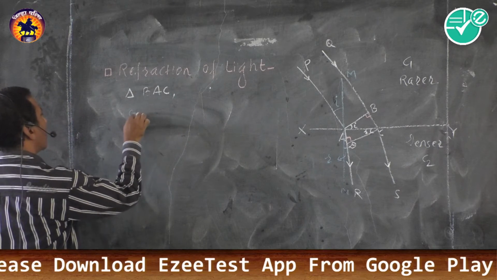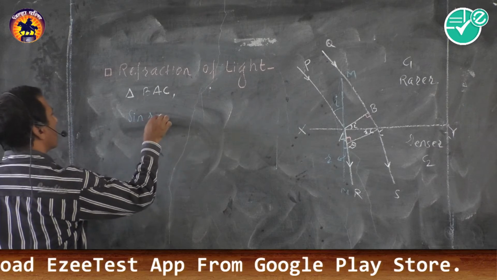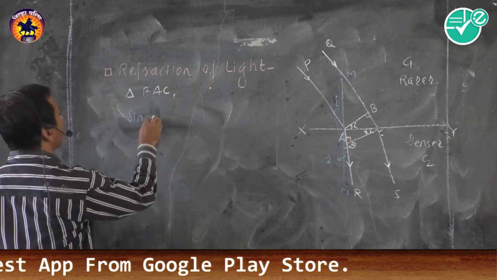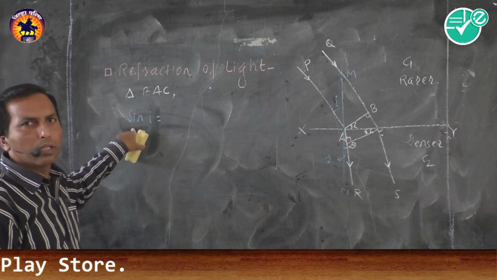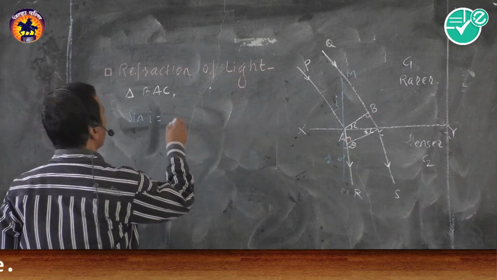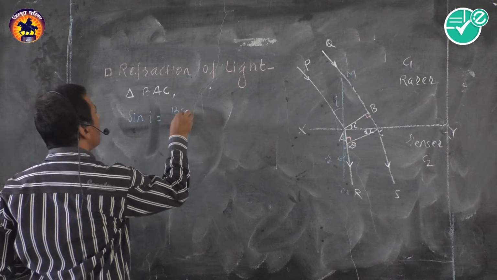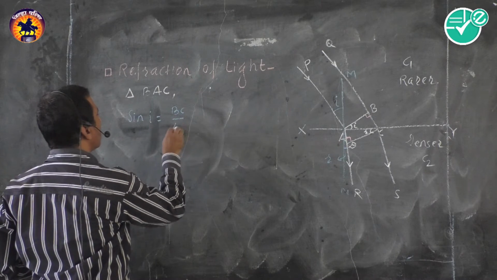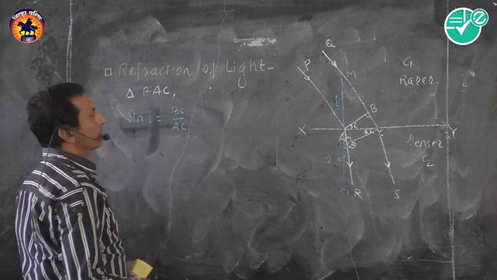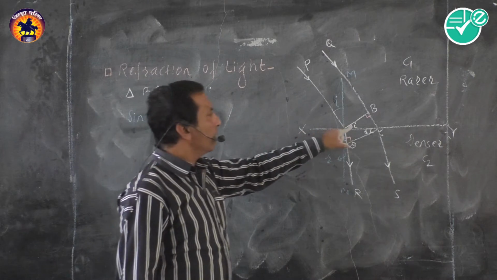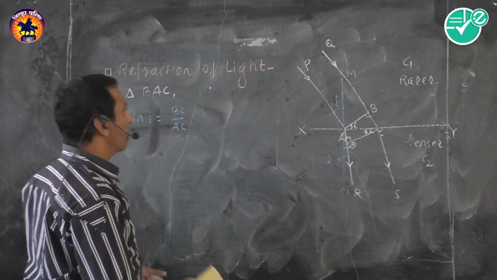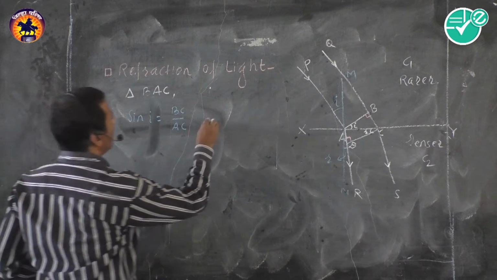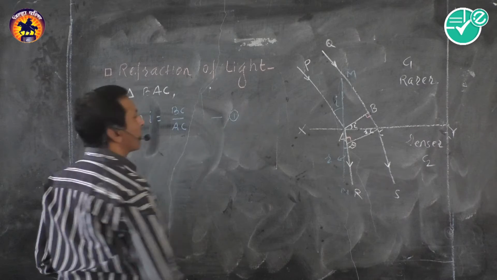From this triangle, sine of angle of incidence is equal to BC upon AC. BC upon AC means the opposite side divided by hypotenuse. AC is the hypotenuse. Indicate this as the first equation.